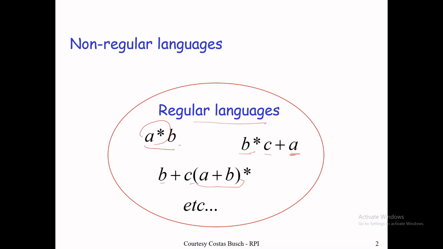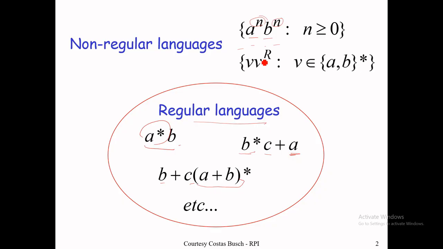Which type of languages are not regular, like A^n B^n? In A^n B^n, why are they not regular? We need to compare A and B so that they are exactly equal, because both have power n, and n means if there is 1 A, then there must be 1 B. If there are 2 A, then there must be 2 B. So this type of comparison is not supported by the NFA or DFA because they don't have memory or a stack.